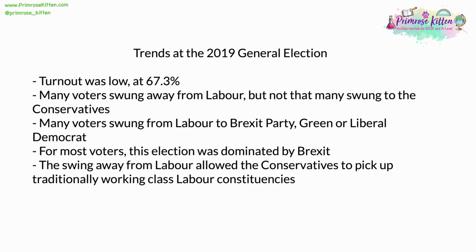For most voters, this election was dominated by Brexit. Other parties did try to capitalise on a different narrative, particularly the Greens trying to make it the climate election, to some limited success. However, the swing away from Labour did allow the Conservatives to pick up traditionally working-class Labour constituencies in places that they had not held seats for many years, particularly northern industrial areas, which had traditionally been strong Labour-supporting seats in the northeast around Newcastle and Sunderland, around Leeds and Bradford, and in the Midlands around Birmingham.